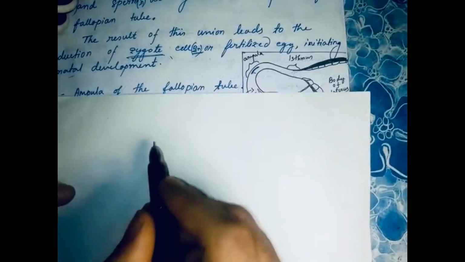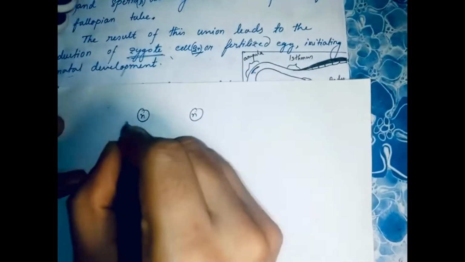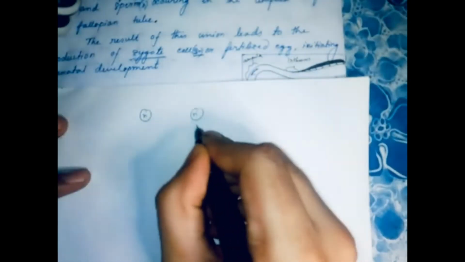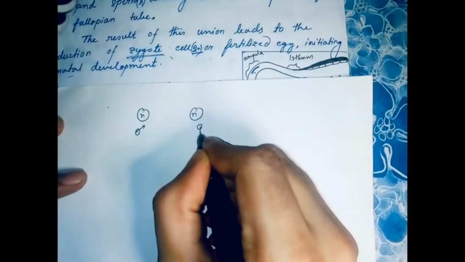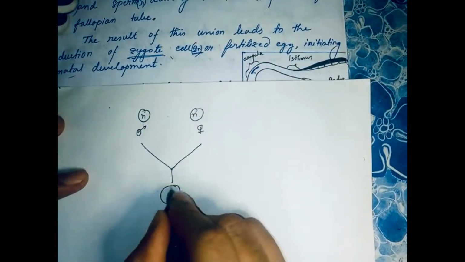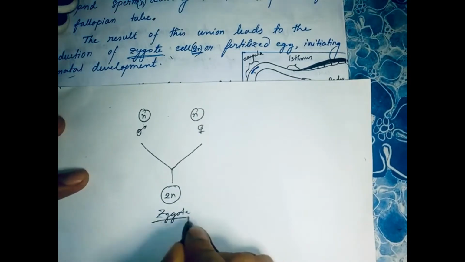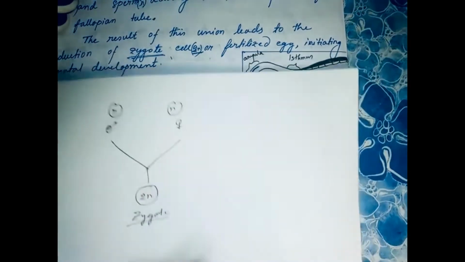So what we can see here is that two gametes, female and male, will fuse and form a zygote. So this is the basic concept of fertilization.